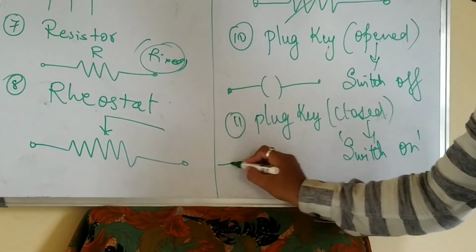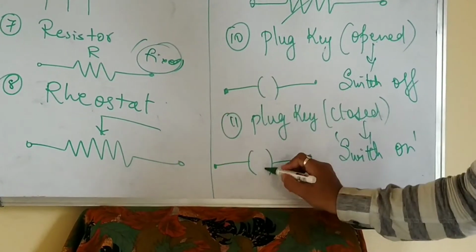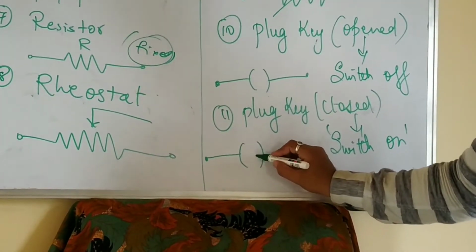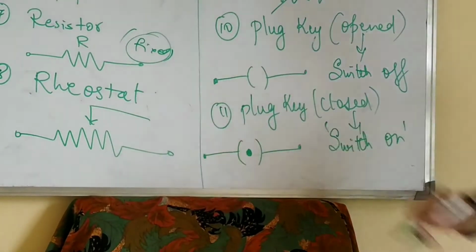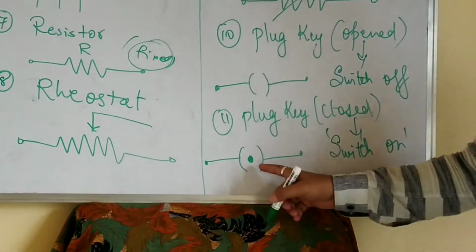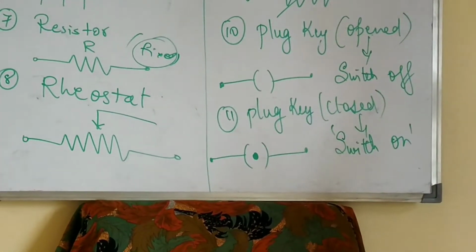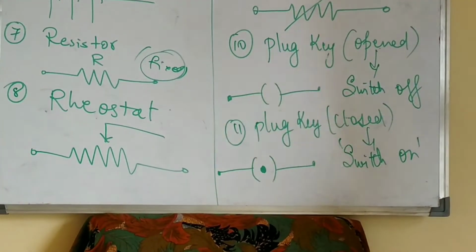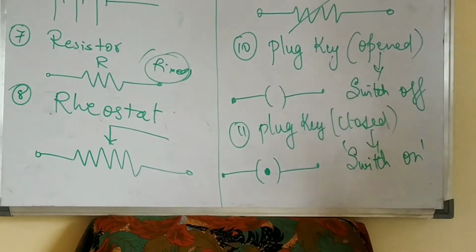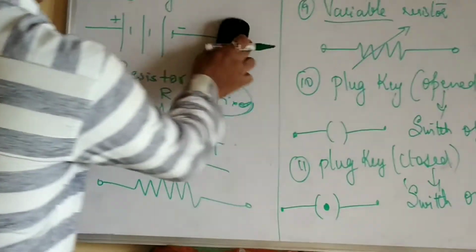See how the symbol will become? It is like this. You write the same symbol and, within those small brackets, write a dot. This is plug key closed. If you are writing this, it means current is flowing in the circuit, or it is a closed circuit. If you are writing this symbol, it means there is no current in the circuit, or the circuit is open, or it is in switch off condition. Understood?